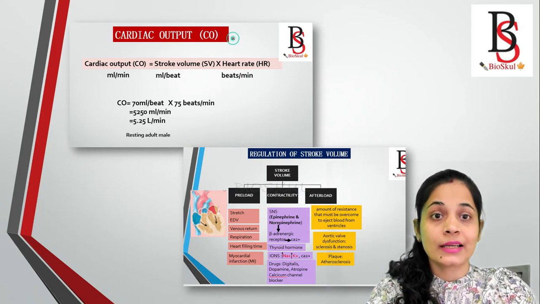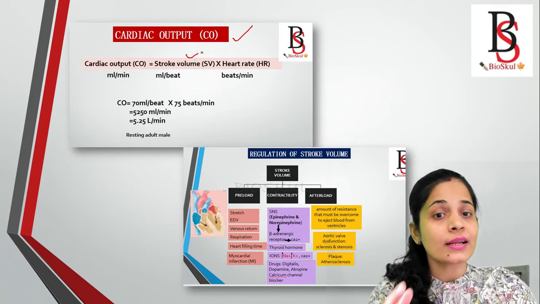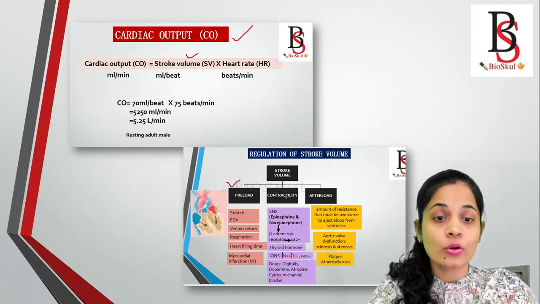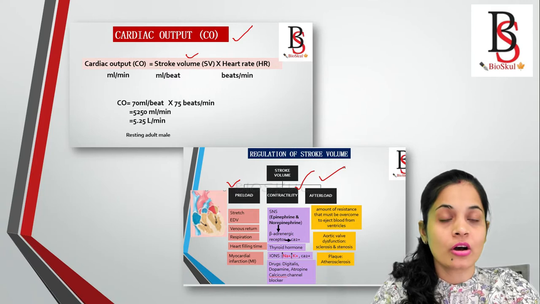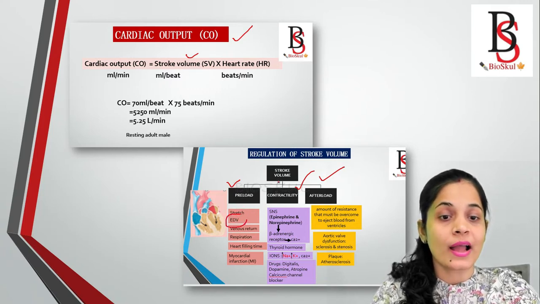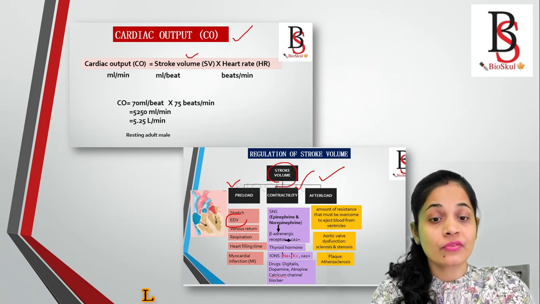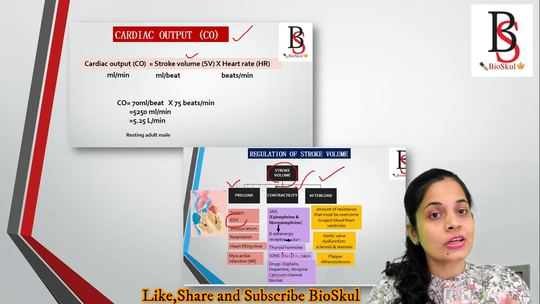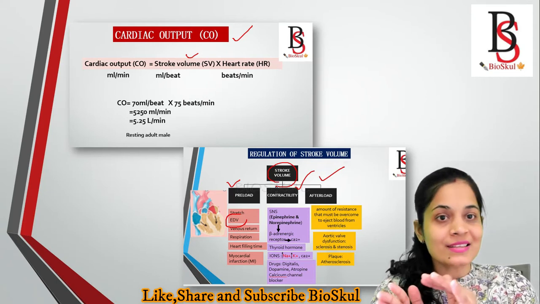In the last session, we focused on cardiac output, and we saw the stroke volume as well as the factors that affect the stroke volume in detail: preload, contractility and afterload. Frank-Starling law shows the relationship between the end diastolic volume and the stroke volume. Today's session is part of the previous session.